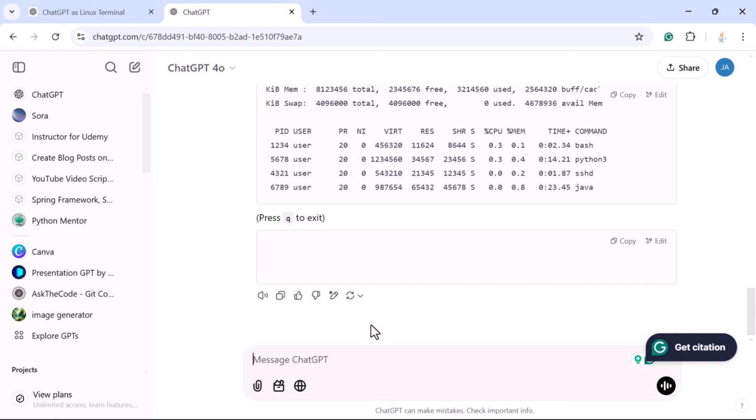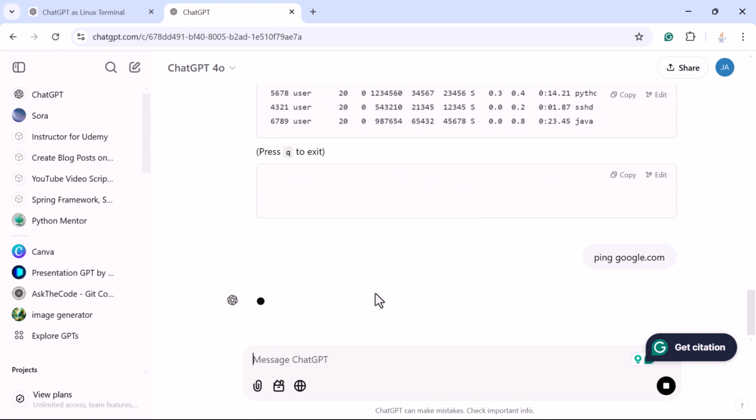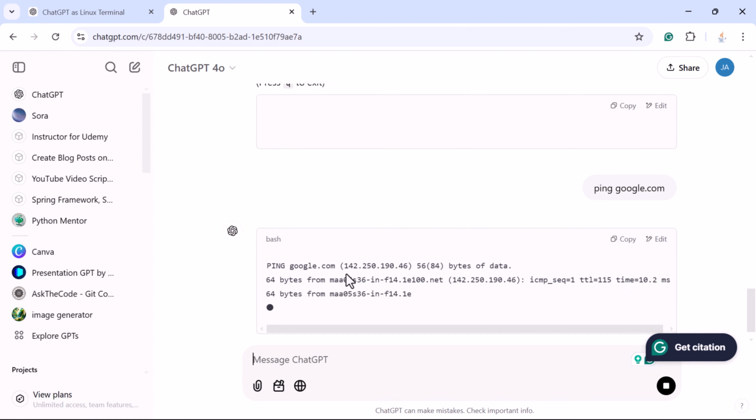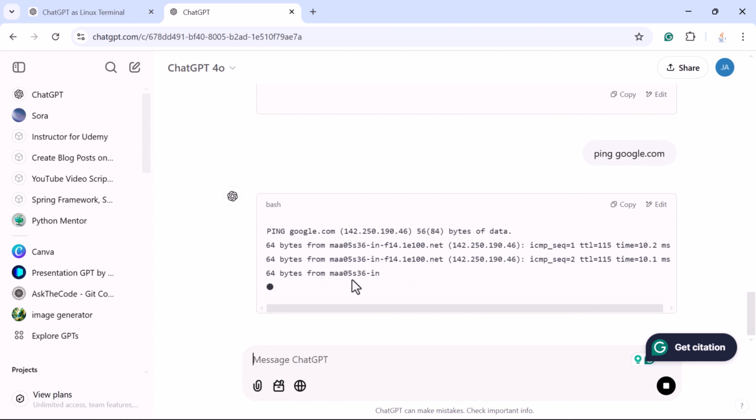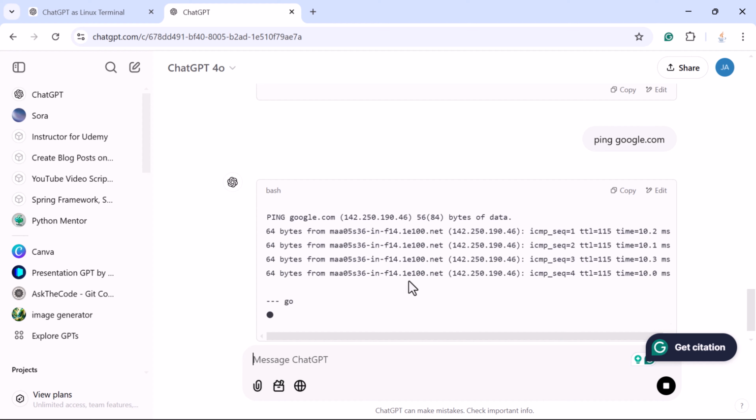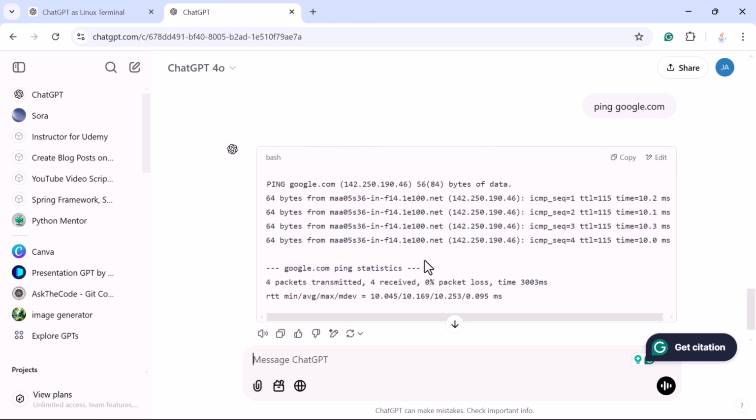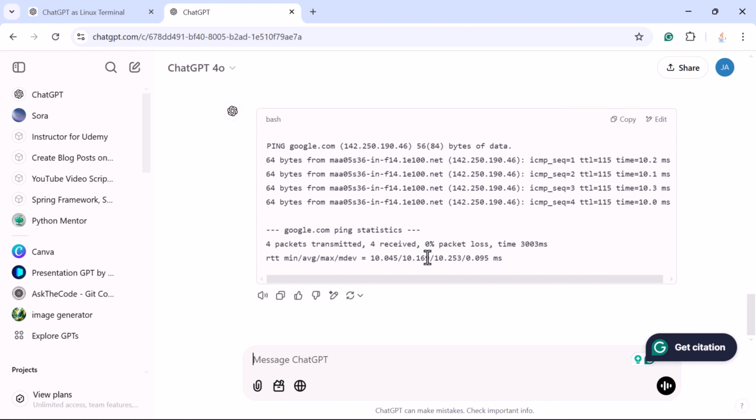Okay, next let us say you want to simulate network related commands. So just type ping google.com and submit the prompt. And look here, ChatGPT will respond as if it's pinging Google, complete with latency data. Okay, so this is how you can use some advanced commands in a Linux terminal.